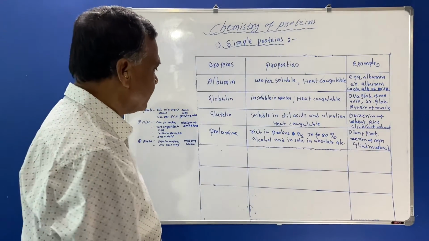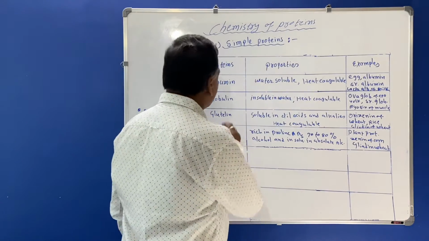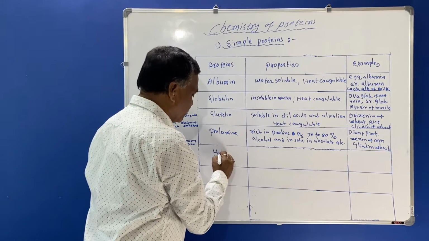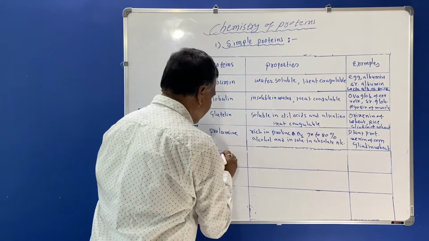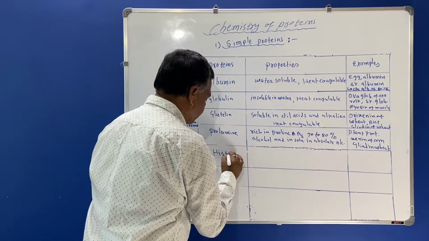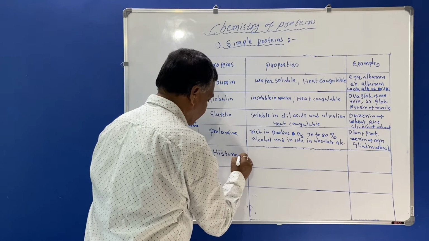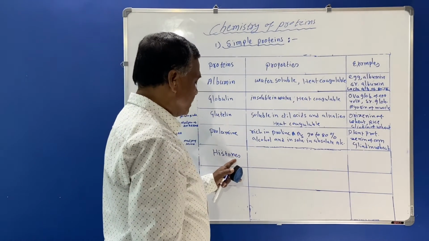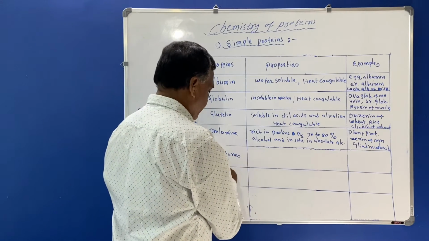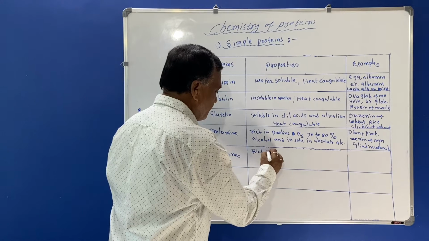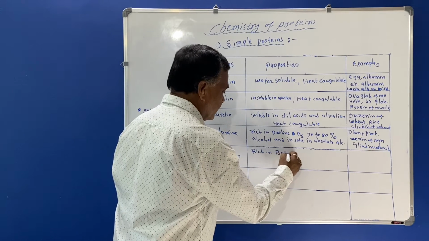So you must know that. Another simple protein is histones. They are histones. These are the proteins which are rich in basic amino acids.